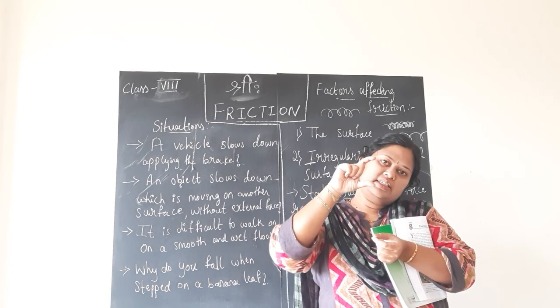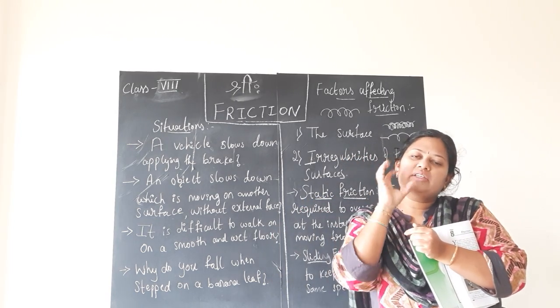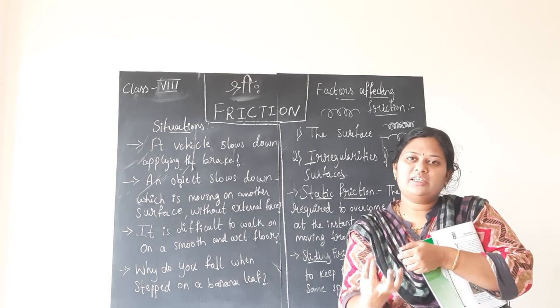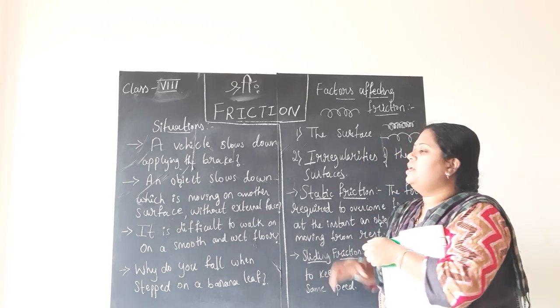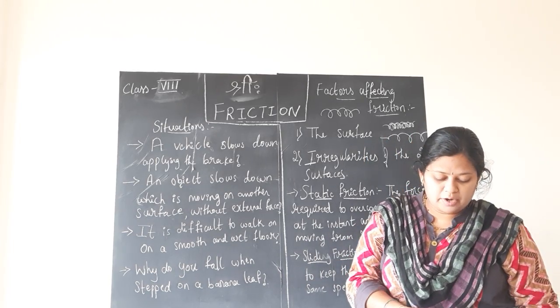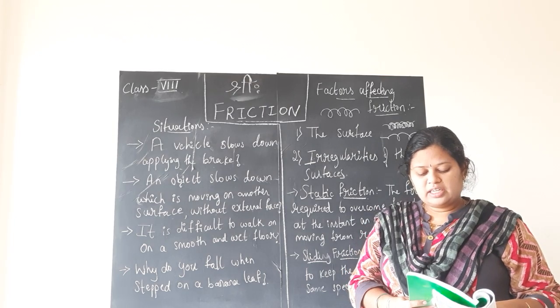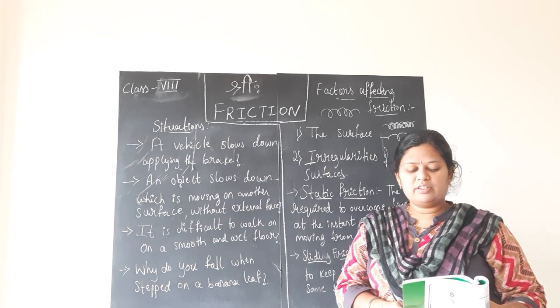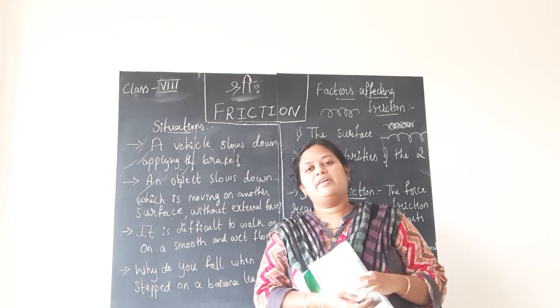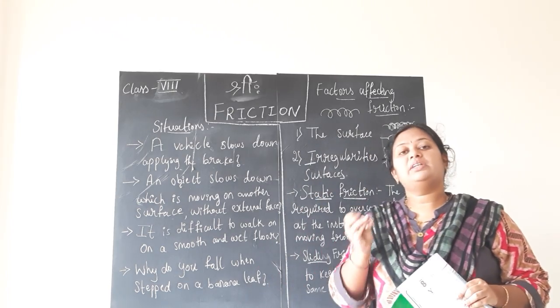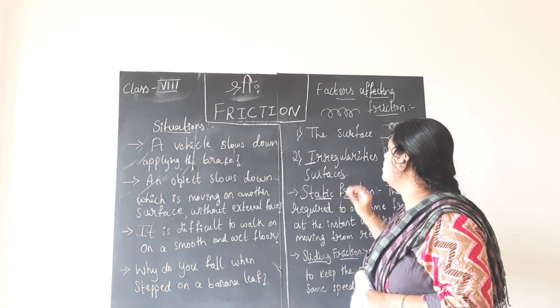Whenever a weight is hung from it, what happens is that due to the weight of the object, the spring gets stretched. Stretching of the spring is measured by a pointer moving on the graduated scale. You have seen the scale. A graduated scale means a scale which has markings on it.